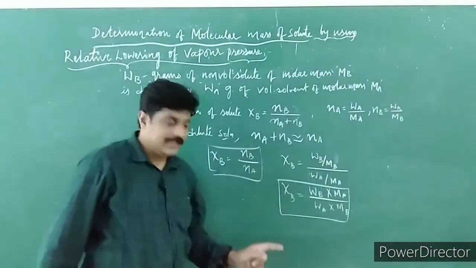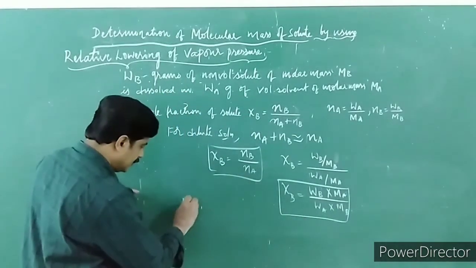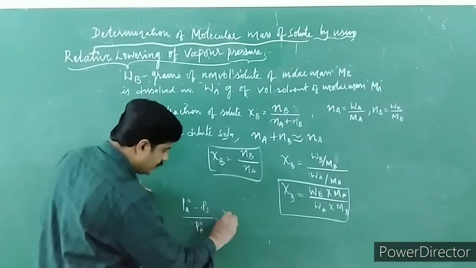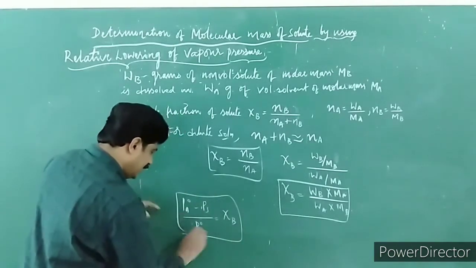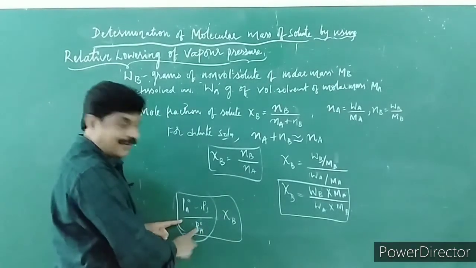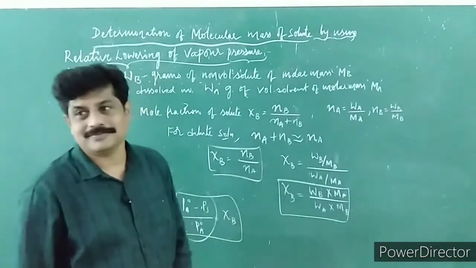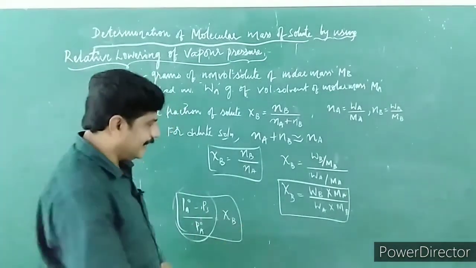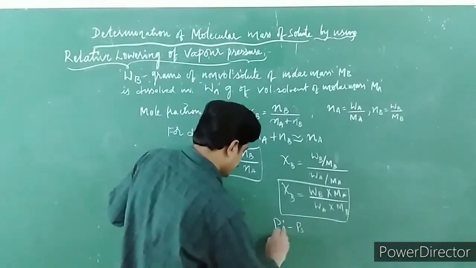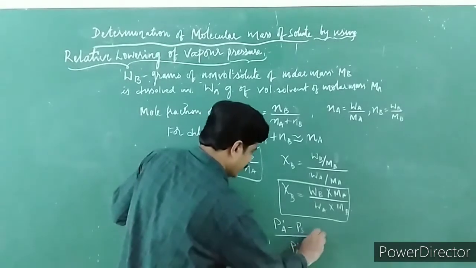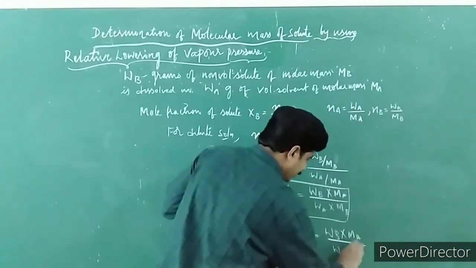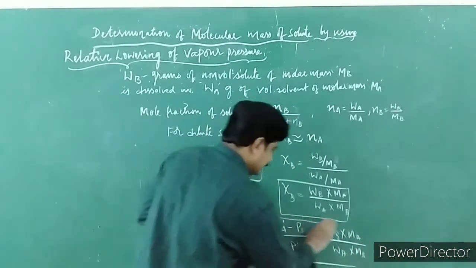But earlier you learned that Pa naught minus Ps upon Pa naught is equal to χb. This is nothing but relative lowering of vapor pressure of the solution, which is equal to the mole fraction of the solute. You understand or not? That is why, in this case, Pa naught minus Ps upon Pa naught is equal to Wb into Ma upon Wa into Mb. This can also be written.